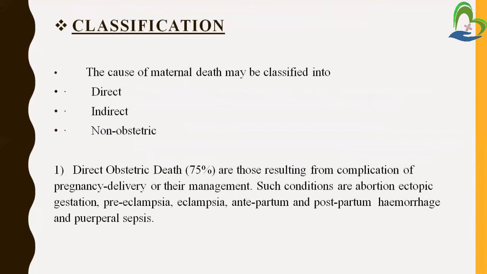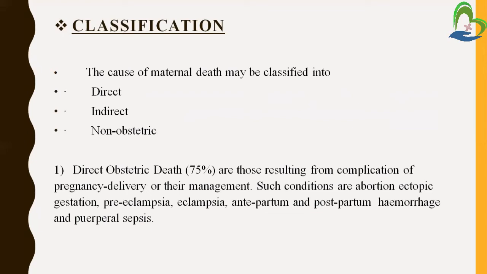Now classification. What reasons are responsible for the mother's death? The causes of maternal death may be classified into three: direct, indirect, and non-obstetric. Direct and indirect causes are complications of the pregnancy or other medical disease conditions responsible for the mother's death, but non-obstetric causes are different causes.